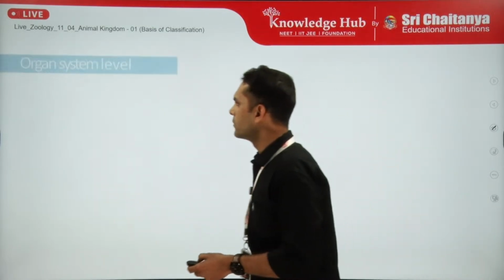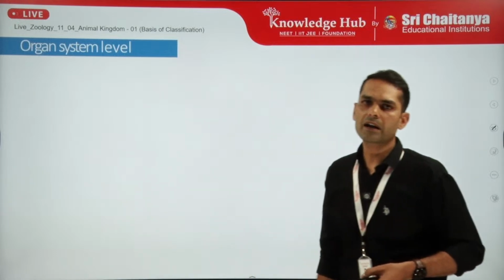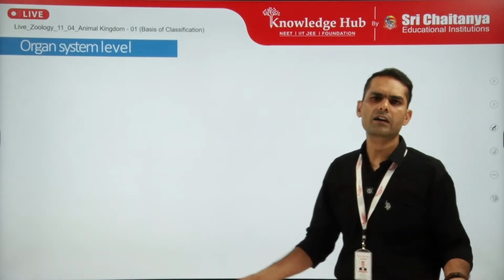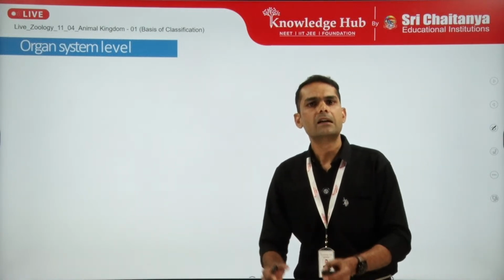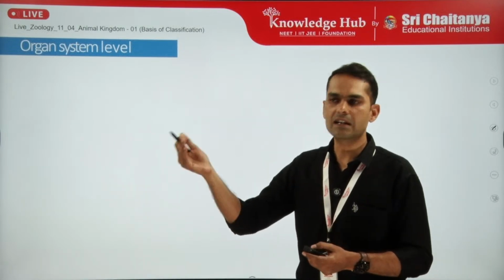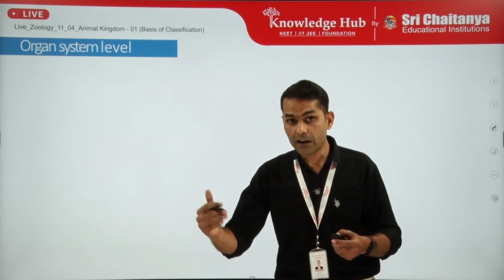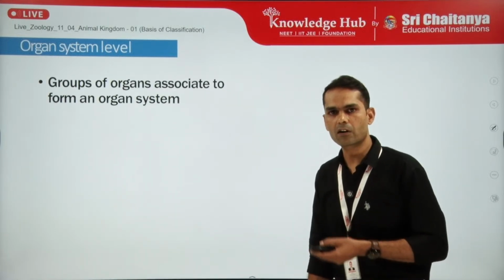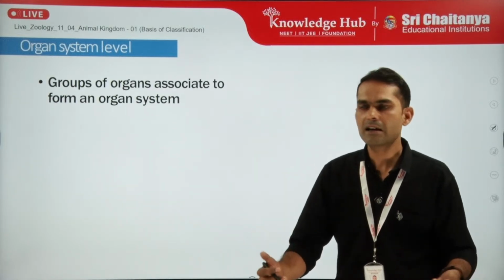Okay, so we will move to the organ system level of organization. When organs assemble, they behave in a coordinated manner, the division of labor further increases, and the efficiency of the work function further increases. As a result, organ system level of organization is the most advanced character.